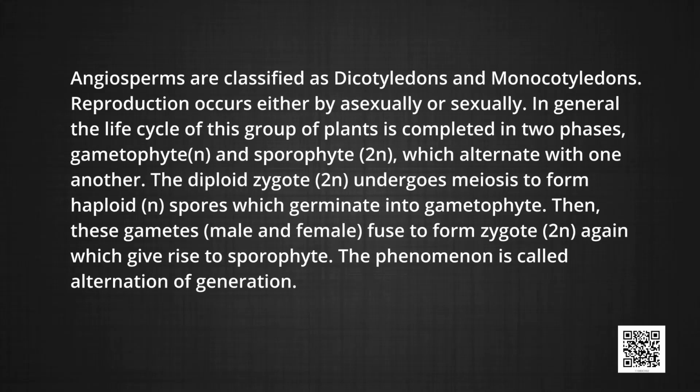In general, the life cycle of this group of plants is completed in two phases: gametophytic, that is the haploid phase, and sporophytic, that is the diploid phase, meaning 2N, which alternate with one another. The diploid zygote 2N undergoes meiosis to form haploid N spores which germinate into the gametophyte. Then, the male and female gametes fuse to form the zygote, a diploid structure, which again gives rise to the sporophyte. This phenomenon is known as alternation of generation.